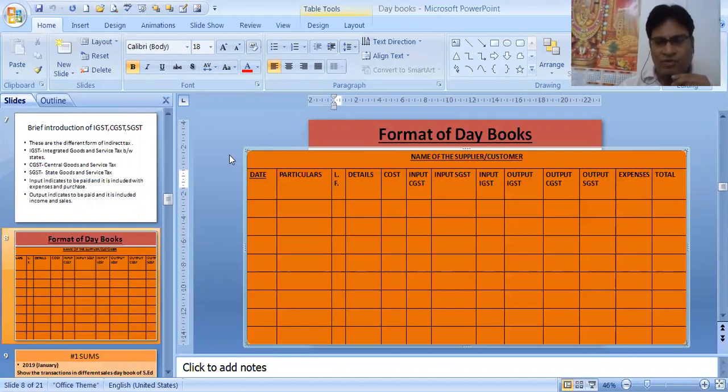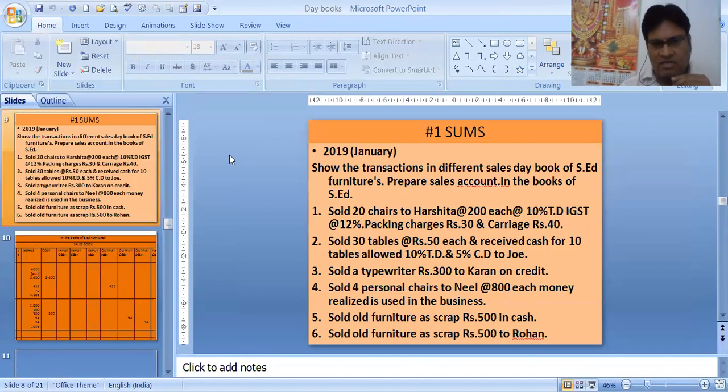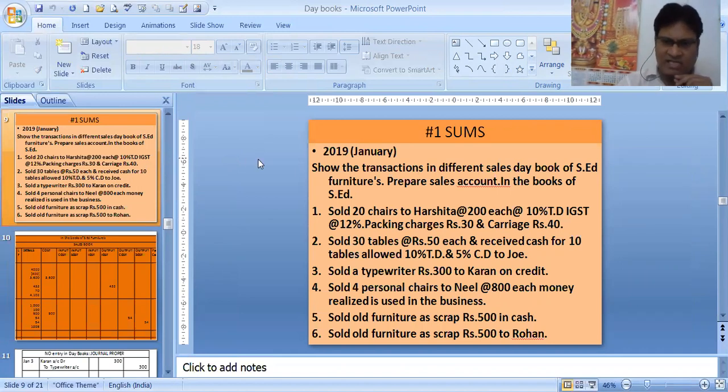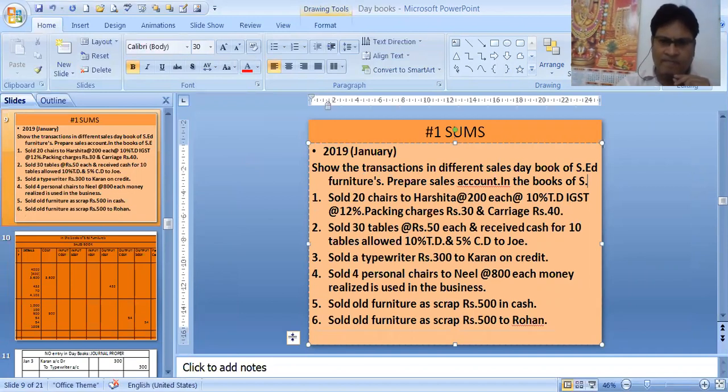Now, we have to do one sum to make the matter clear. Record the transactions in the sales day book of a furniture dealer and prepare the sales account also in his books. Let's do the first transaction. Sold 20 chairs to Harshita at 200 each at 10% trade discount and IGST is 12%. Packing charge is 30 and carriage is 40.